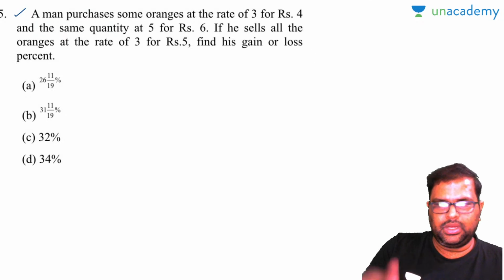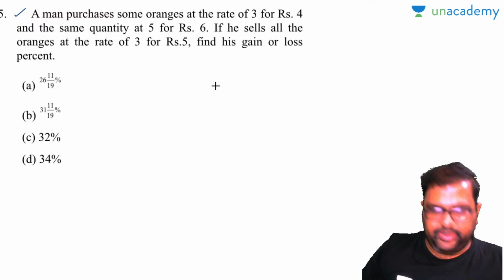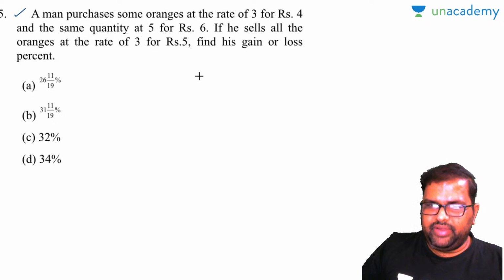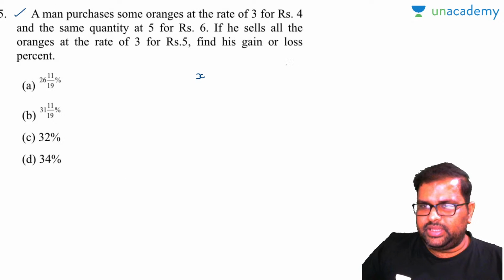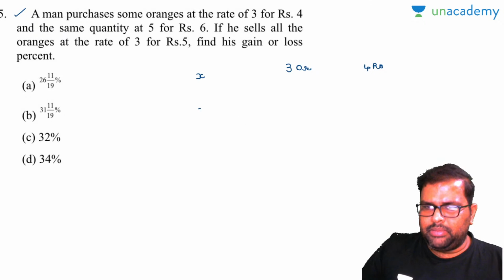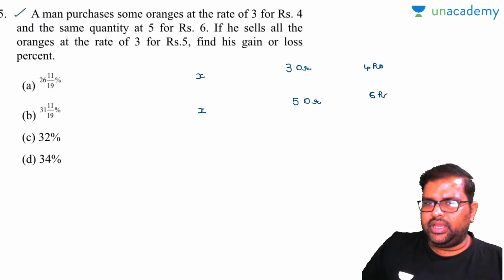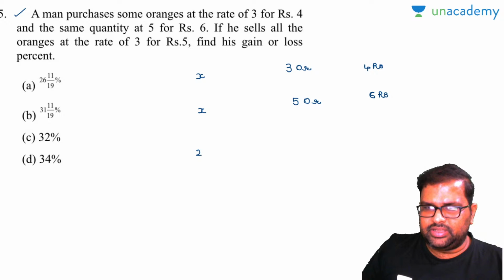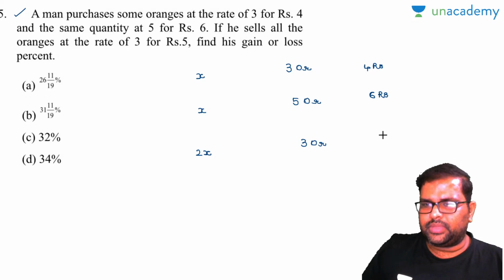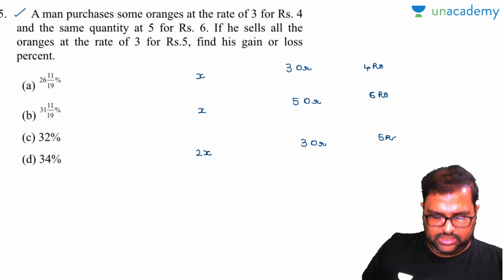Very good. Now look, a man purchases some oranges. We don't know how many oranges, we can take x also, right? Let us take x oranges at the rate of 3 oranges for 4 rupees. And the same quantity, x oranges only, at 5 oranges for 6 rupees. If he sells all the oranges, that is, if he sells these 2x oranges at 3 oranges for 5 rupees, then did he gain or lose is the question asked.